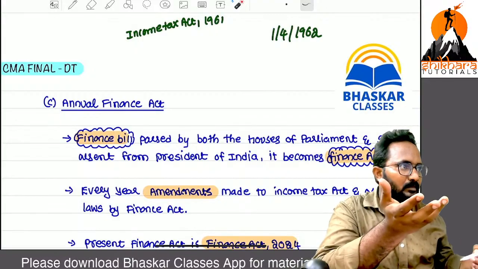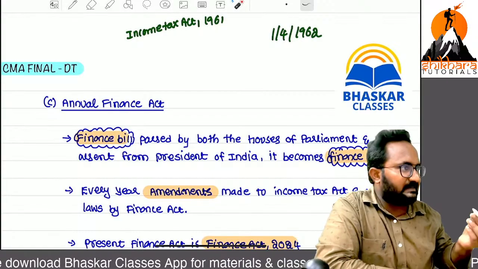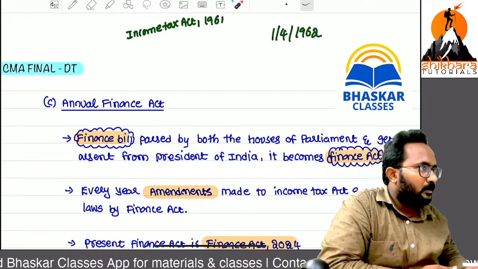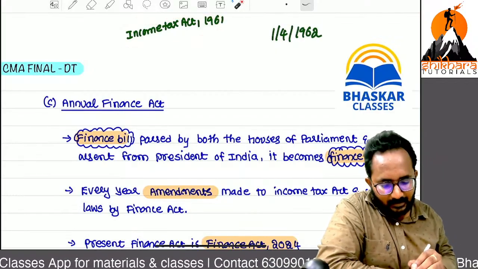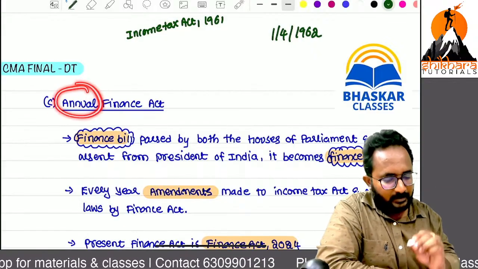So that means in 1961 cryptocurrencies were there? No, no, that is a valuable item. Many persons are gaining some amounts also. Now we want to give the tax treatment for that item. So how can we introduce the changes, ma? In 1961 by using the annual finance. Annual means every year. Now I will tell.